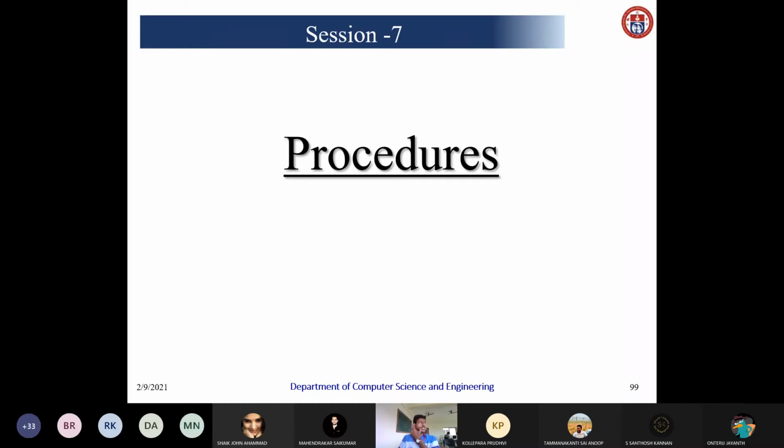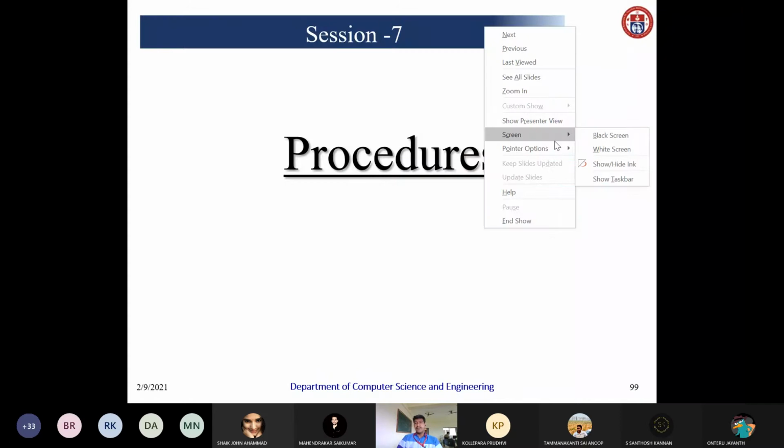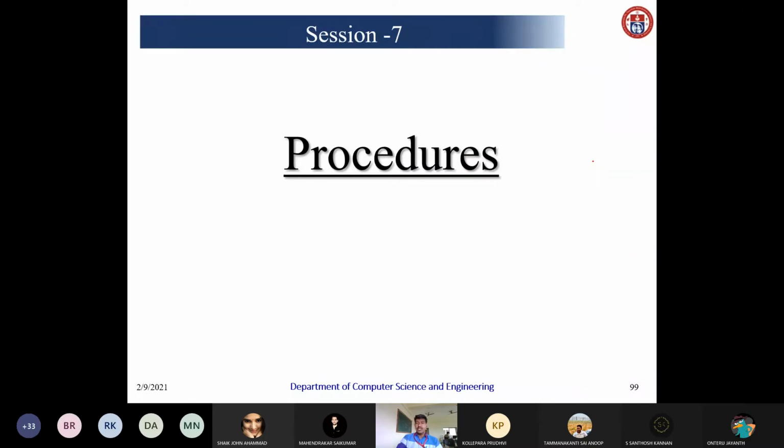What is the difference is a procedure does not return any value, but a function returns a value. Suppose in a function we don't want to return any value, we use the void return type. Void means it does not return any value. That is called the void return type. And here the procedure is not at all returning any value, but we simply use the instruction called RET. RET denotes return, simply return nothing. That is called a procedure.